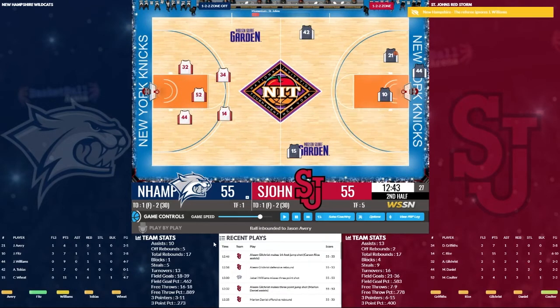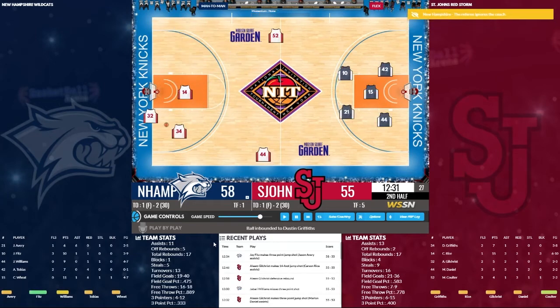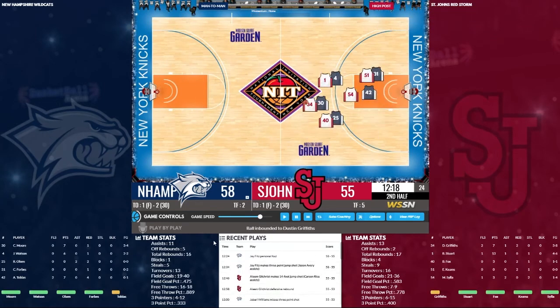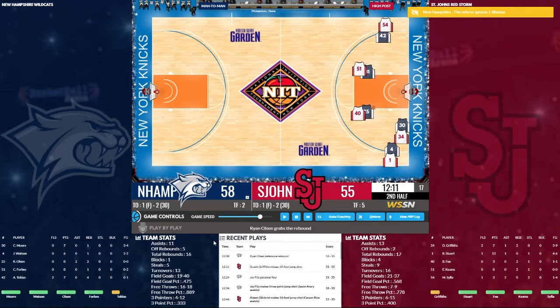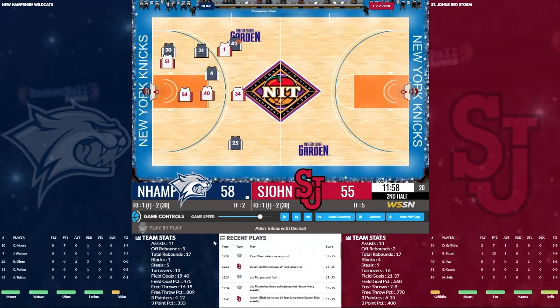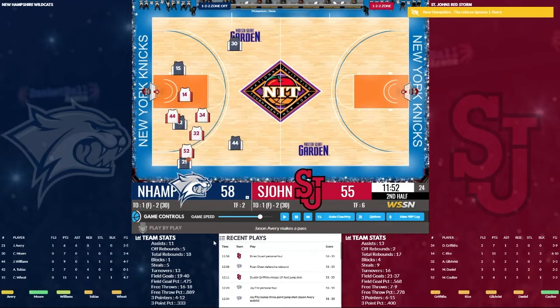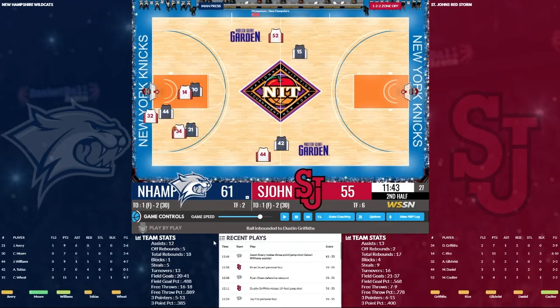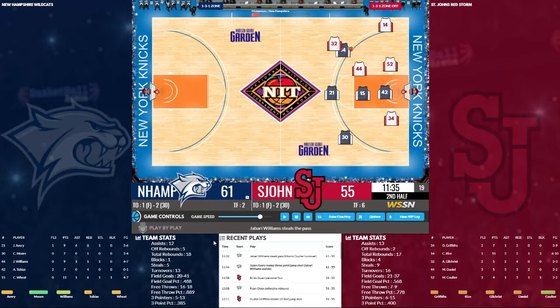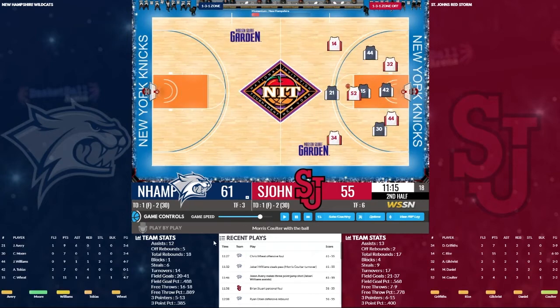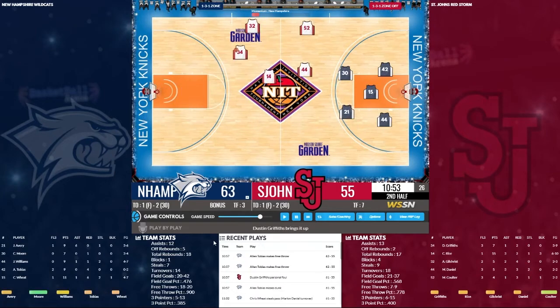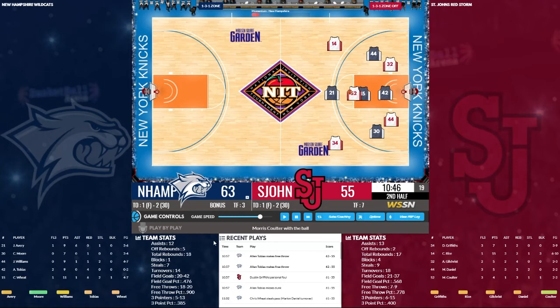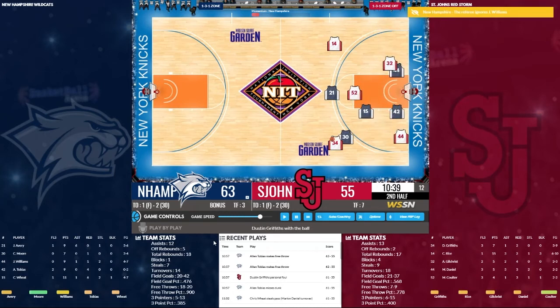Oh, 2-point lead. St. John's hits the shot, and we're tied at 55. And then we get a 3 down at the other end by Fitz, so we're up 3 again. 58-55, 61-55 as Avery hits a 3. 9 points, 6 assists for Avery. Wheat called for the offensive foul. We get 2 free throws for Tobias. He's got 9 points, 4 rebounds, and we're up 8.